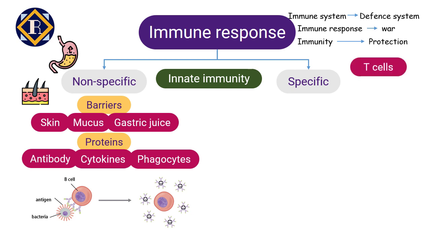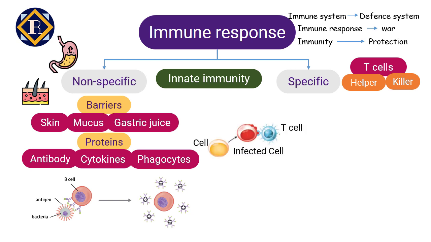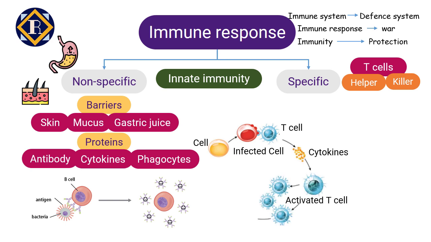There are distinct types of T cells, helper T cells and killer T cells. Helper T cells coordinate the immune response by stimulating B cells to produce more antibodies and attracting more killer T cells or cell-eating phagocytes, which destroy and kill the damaged cells. When T cells detect the infected cell, they attach themselves to it, and it releases cytokines, which activate the other T cells, and they start replicating. And these activated T cells, with the help of phagocytes, destroy and kill the damaged cells.